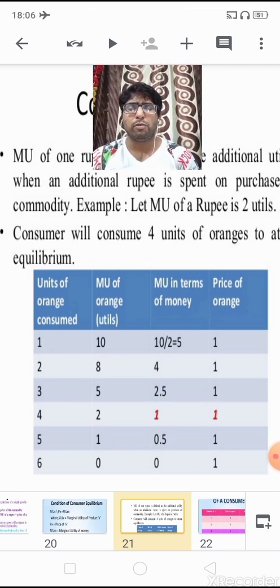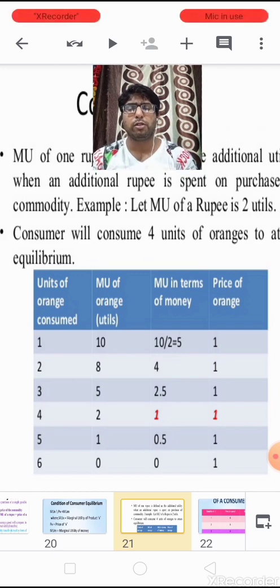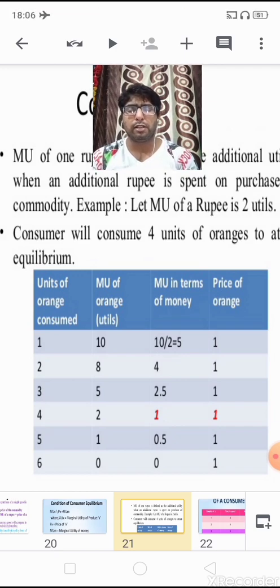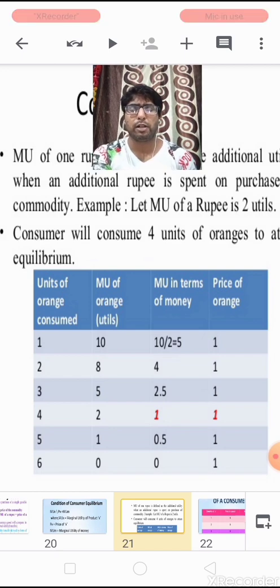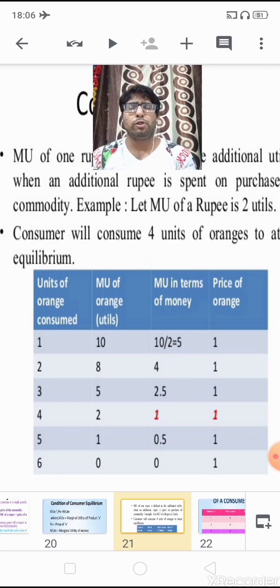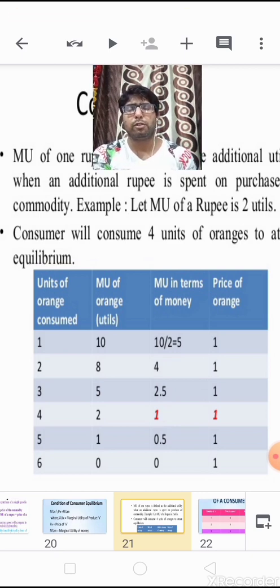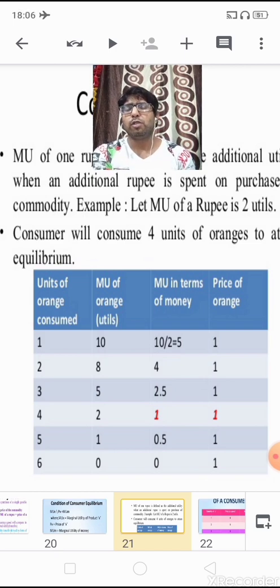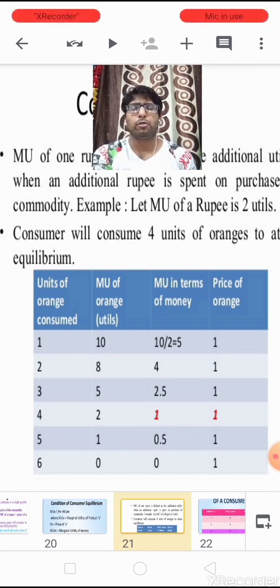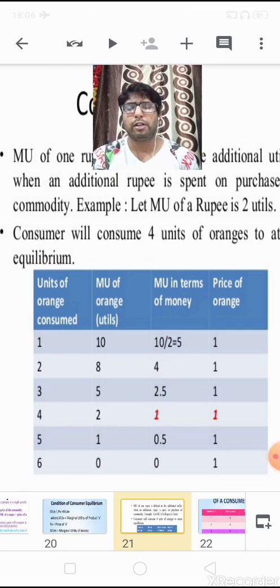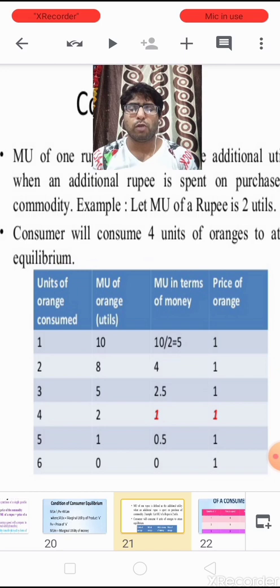So a consumer is in equilibrium at the fourth unit of a commodity, because here the marginal utility in terms of money is equal to the price paid for the commodity. It means the marginal utility in terms of money, 1, is equal to the price paid for the commodity, 1. So a consumer will consume up to the fourth unit of the commodity, because here MUX upon PX is equal to MUM.